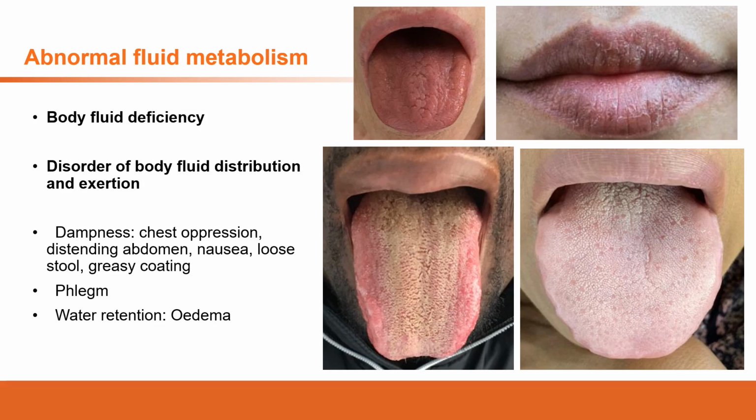The third is body fluid deficiency with blood deficiency or blood dryness. Blood dryness and blood deficiency are not really similar, but they are related, because dryness is one of the results of blood deficiency.